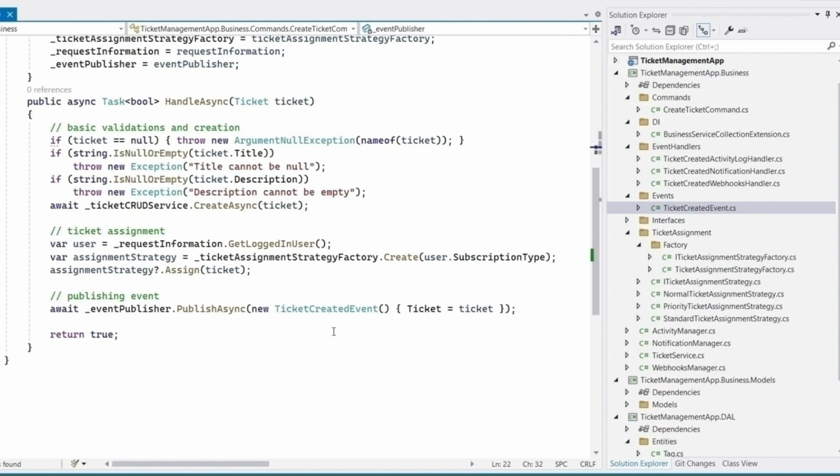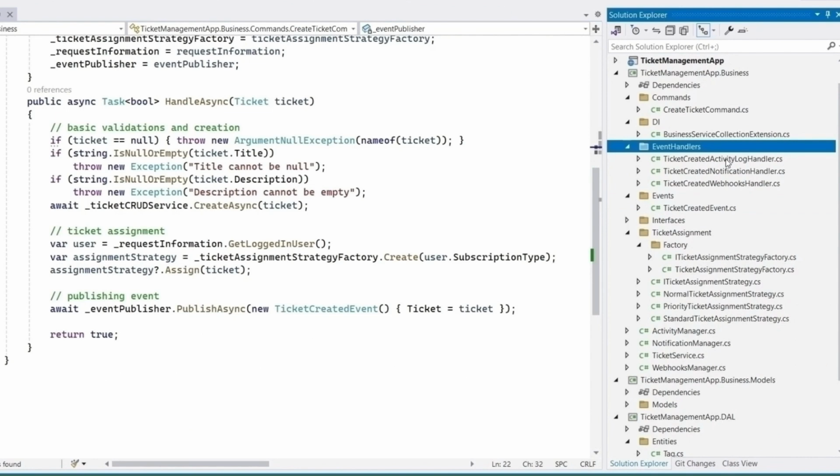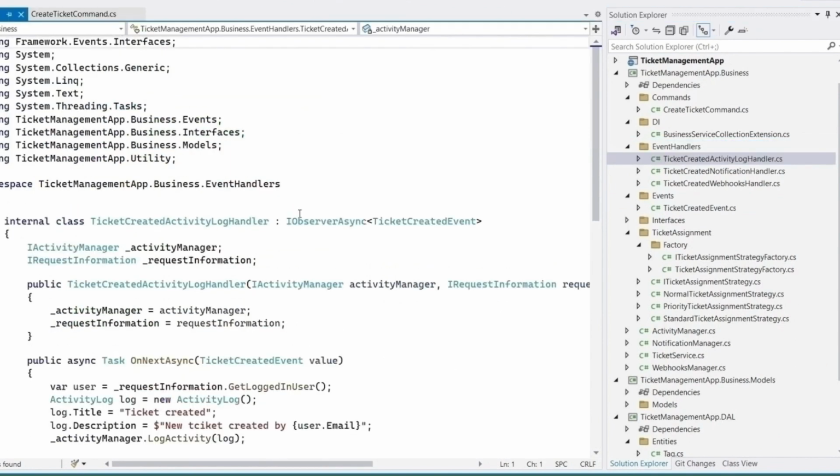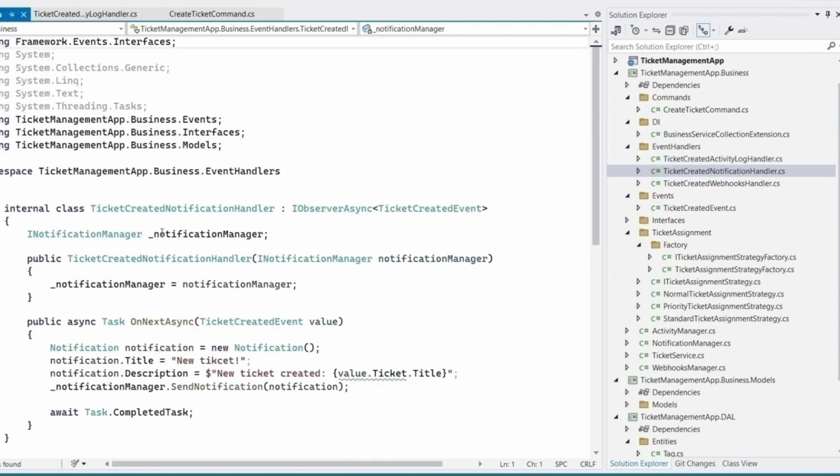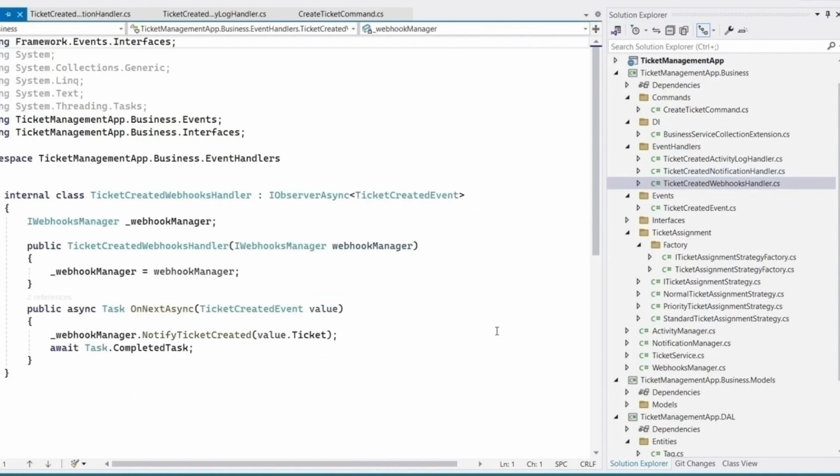eventPublisher.publishAsync method. On the other hand, we have created few handlers under event handlers folder. We have created ticket created activity log handler. This class is responsible for logging an activity against ticket created event. Next, we have ticket created notification handler, which is responsible for sending notification against ticket created event. And then we have ticket created webhooks handler.